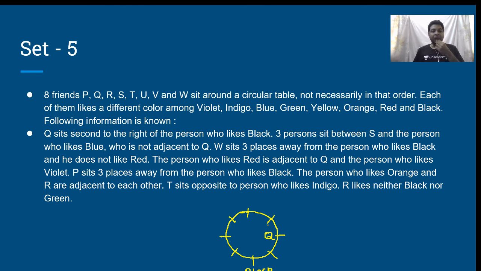Fine. Person who likes red is adjacent to Q and the person who likes violet. So it has to be Q, red, violet. Q is already there. I cannot take this direction for red and violet because this is already filled with black. Therefore, this has to be red. The moment this is red, this cannot be W. So this will be violet. Because this cannot be W, then automatically this becomes W. Okay. So this much is done.